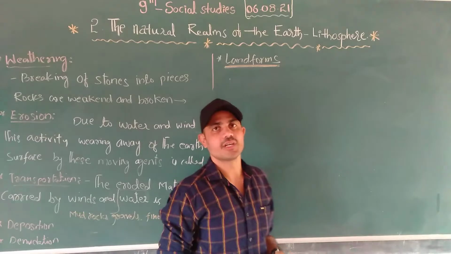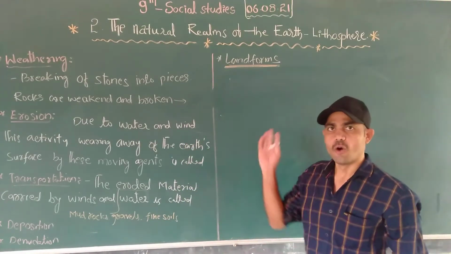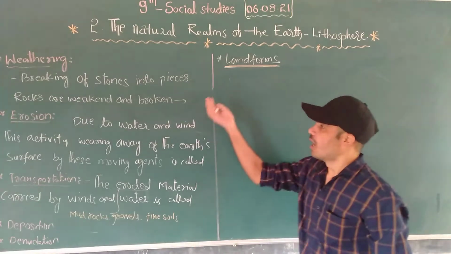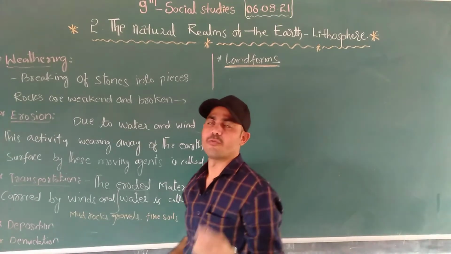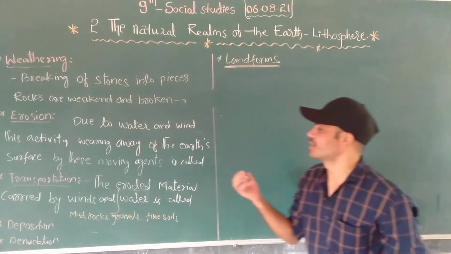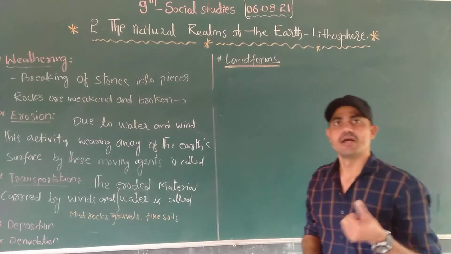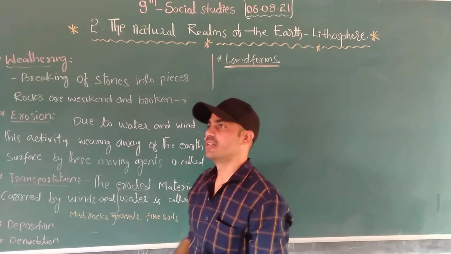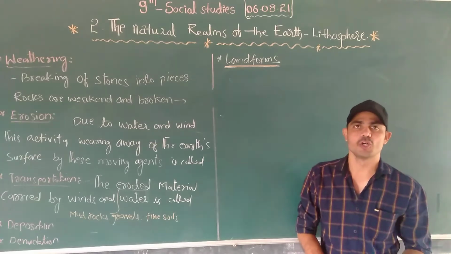In the first lecture we discussed what the realms are, how many realms there are, and how they form. We have four natural realms. First is the lithosphere, second is the hydrosphere, third is the atmosphere, and fourth is the biosphere.